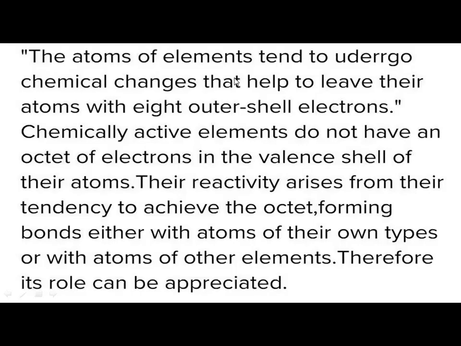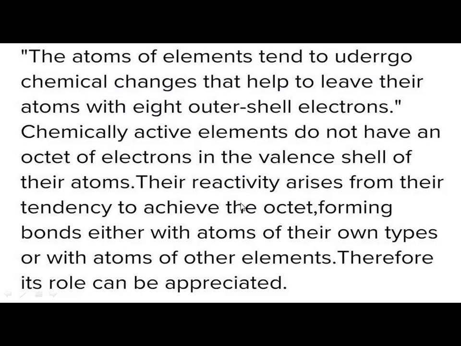The atoms of the elements tend to undergo chemical changes that leave their atoms with 8 outer shell electrons. Chemically active elements do not have an octet of electrons in the valence shell of their atoms. Octet of electrons means 8 electrons. Their reactivity arises from their tendency to achieve the octet.